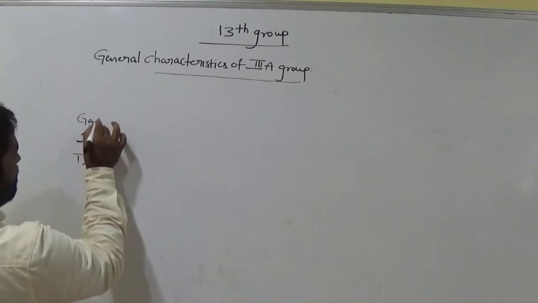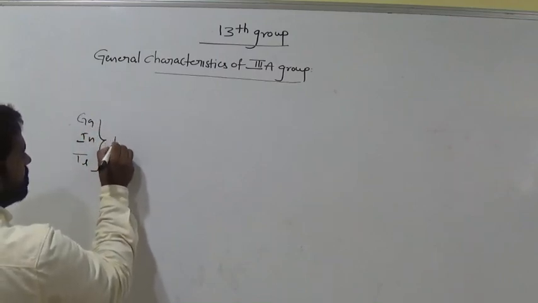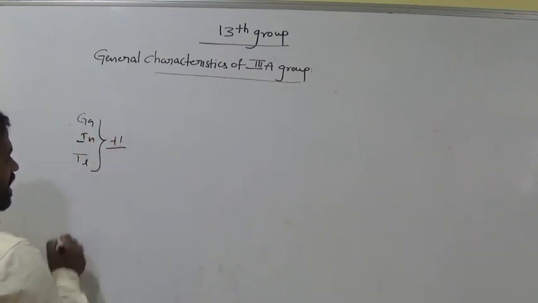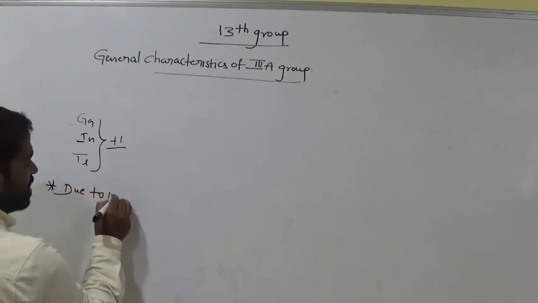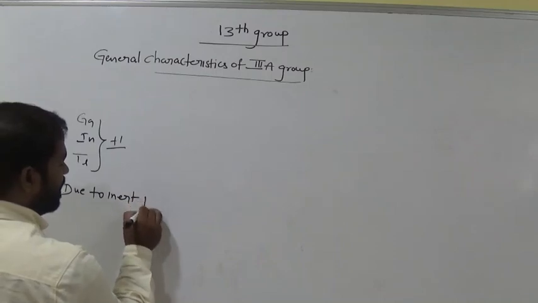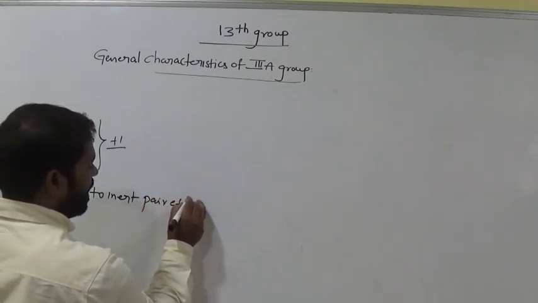Gallium, indium and thallium show the +1 oxidation state due to the inert pair effect. We discussed the inert pair effect already.